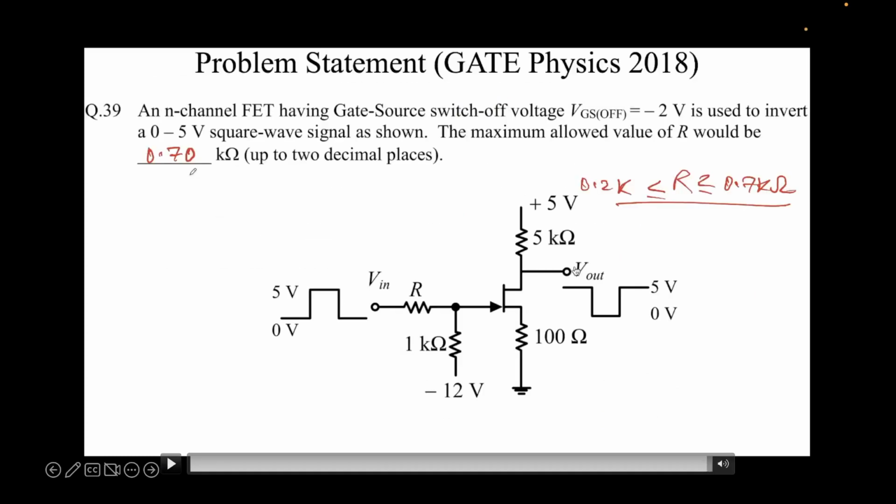Right, we are done with the problem now, but I have a few comments. The first thing is that since there were two conditions, when the input is low and the output is high, we solved the first case and we obtained an inequality. We got this condition, R should be greater than or equal to 0.2 kilo ohms. Then we solved the other condition, when the input is high and the output is low, and we got that the value of R should be less than 0.7 kilo ohms.